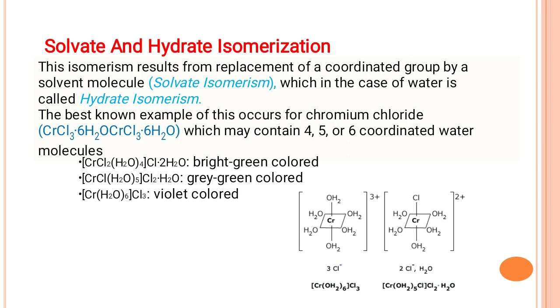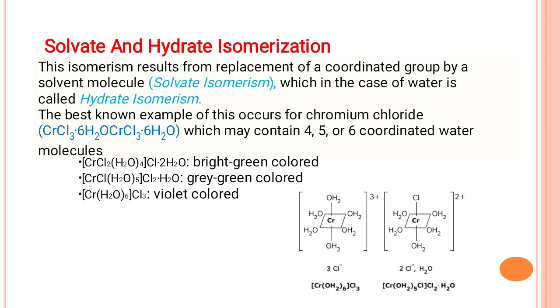Here I have also shown the structures. In the last example there are 6 water molecules, and in the second molecule 5 water molecules and 1 Cl are there. So in the last molecule 3 Cl remain outside, and in the second structure 2 Cl remain outside, and in the first structure 2 Cl and 2 H2O remain outside.